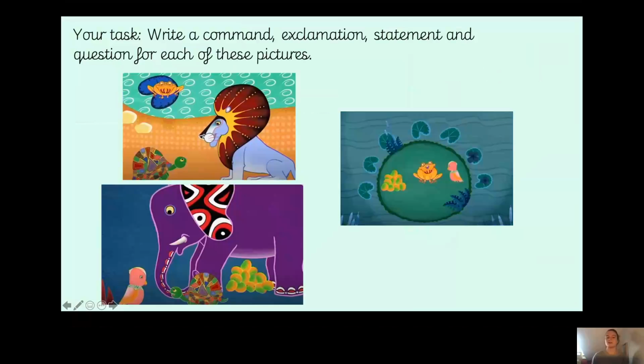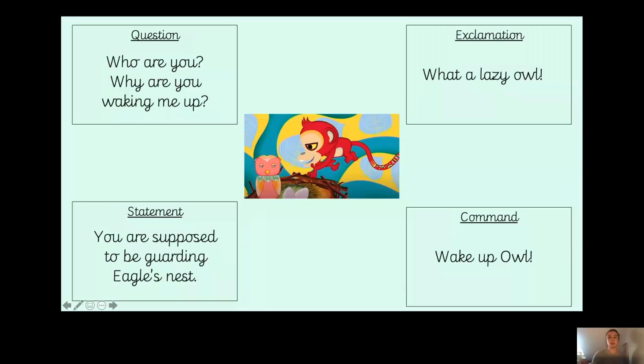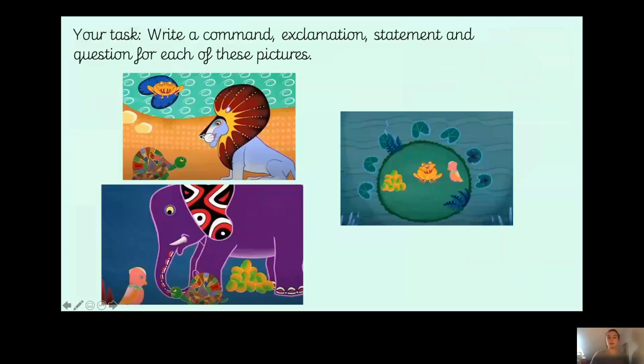On your worksheet that I've sent you, Year 2 English, 29th of June resource, you have these 3 pictures and you have boxes around them, just like I have here with question, exclamation, statement and command. So what you need to do for each one of these pictures is to think, what were the animals saying to each other, or use your imagination. What could they be saying to each other that is different to what they were actually saying to each other? And write a command, an exclamation, a statement and a question for each one of these pictures.